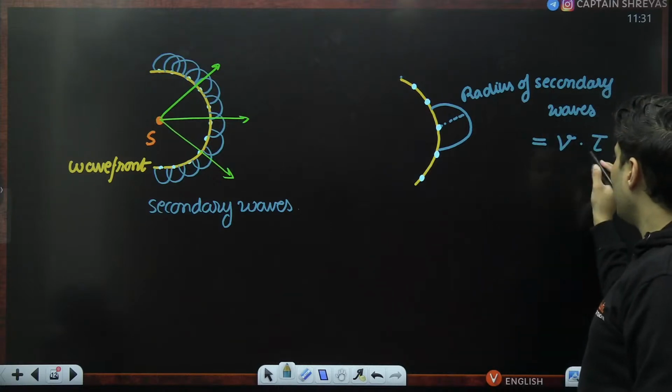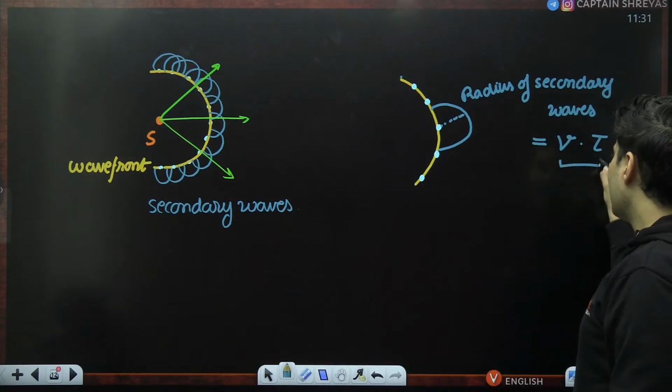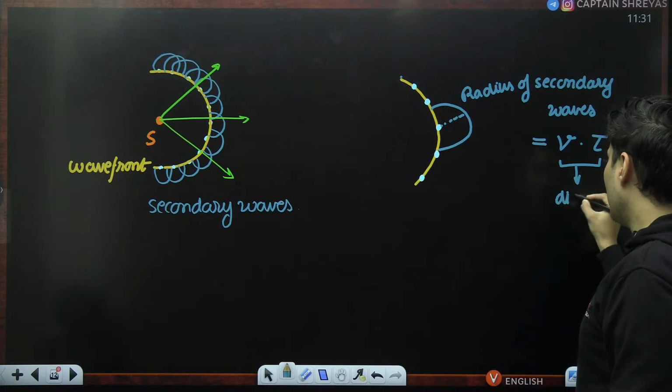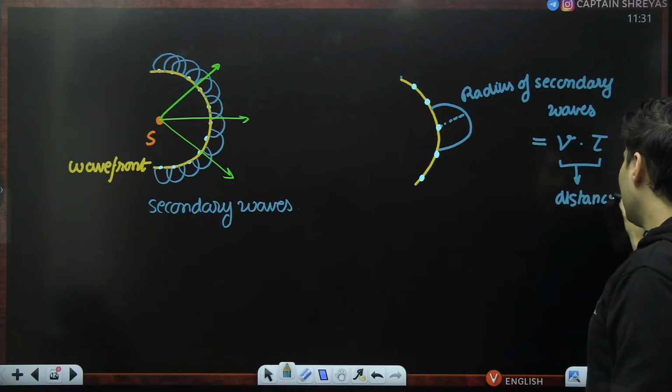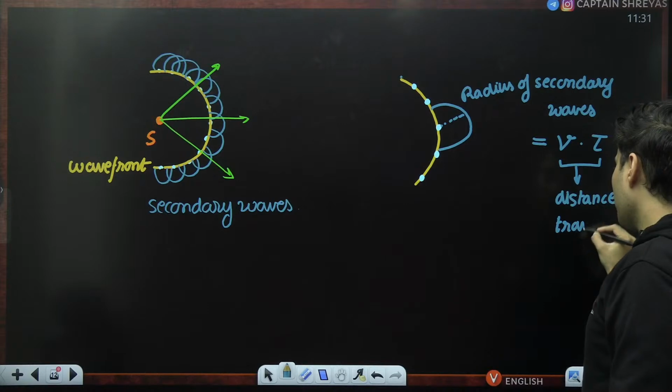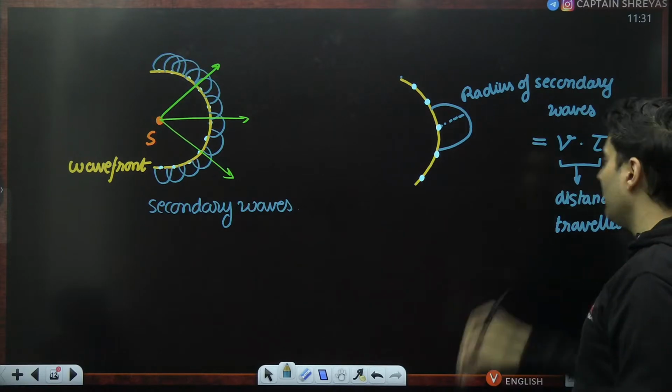Speed into time basically gives me the distance traveled by the wave in some time.